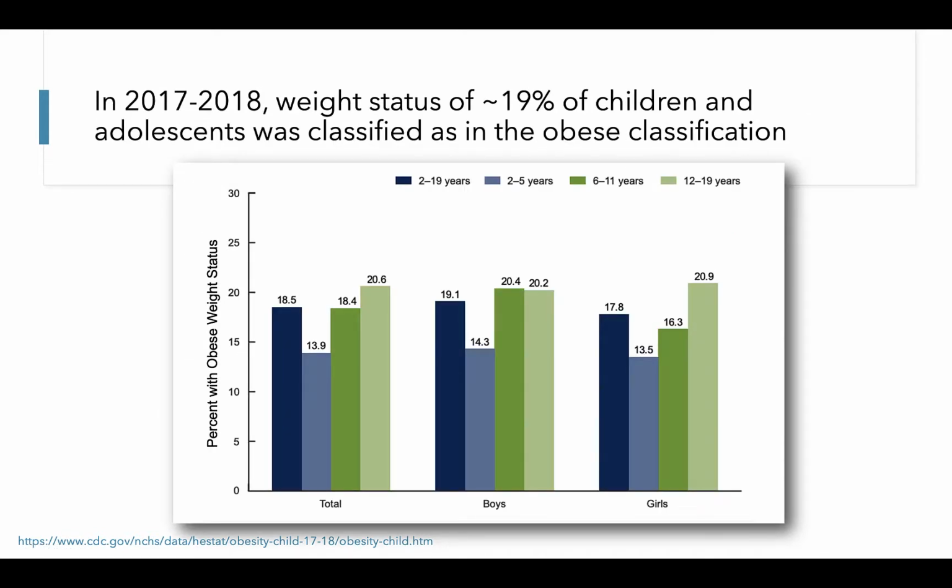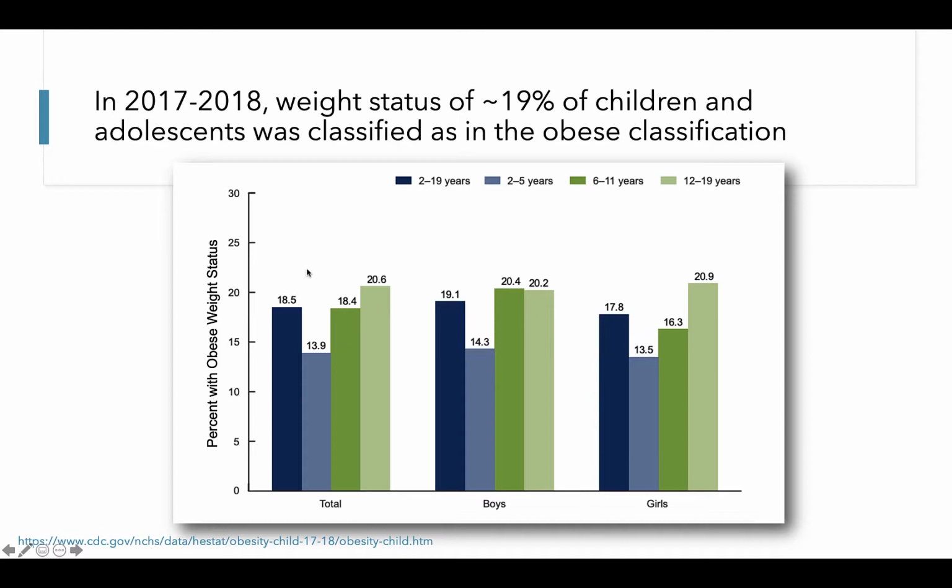This figure presents the most recent weight status data for children aged 2 to 19 years. The groups represented on the x-axis are both sexes combined or broken out by boys and girls. The y-axis is the percent of children with a weight status classified as obese. The dark blue bars represent data for 2 to 19-year-olds combined, whereas the light blue bars represent data for 2 to 5-year-olds. The dark green bars represent data for 6 to 11-year-olds, and the light green bars represent data for